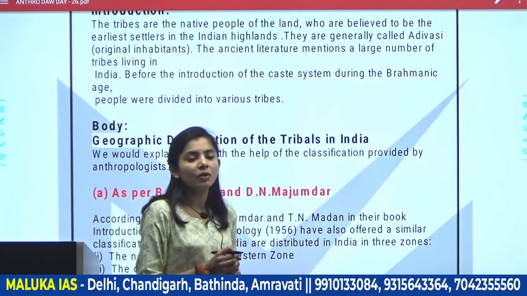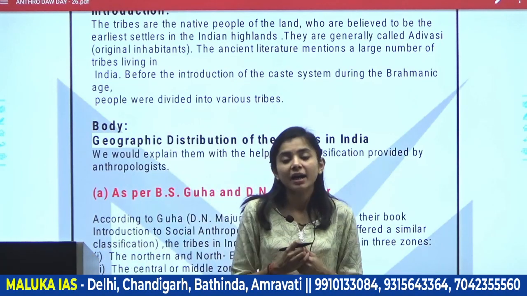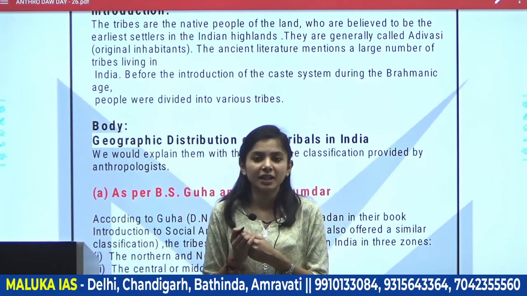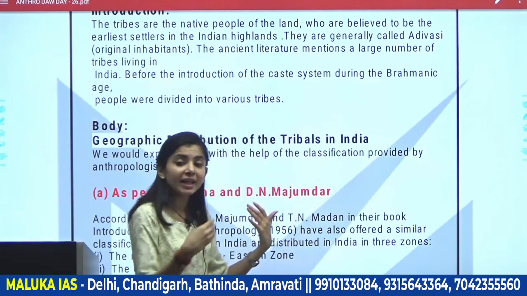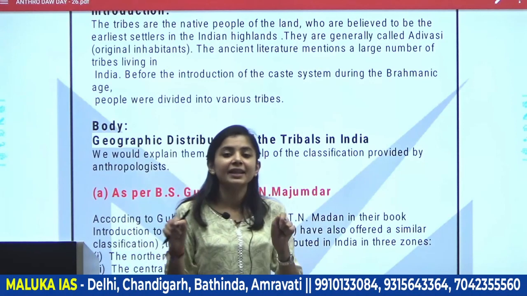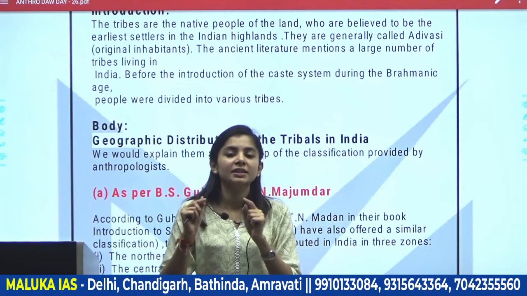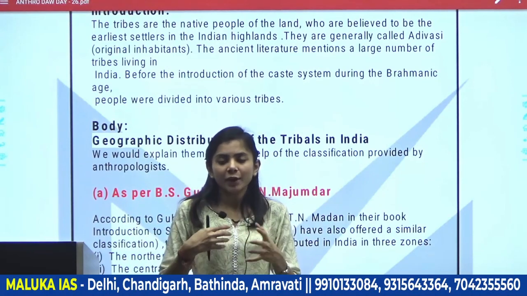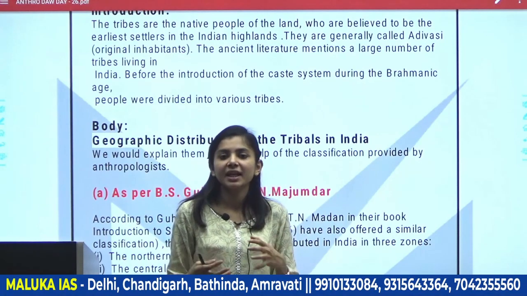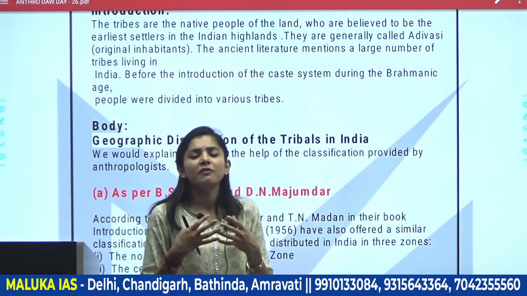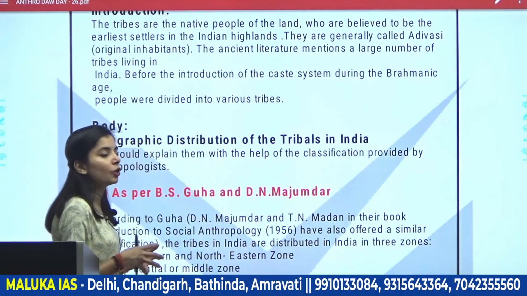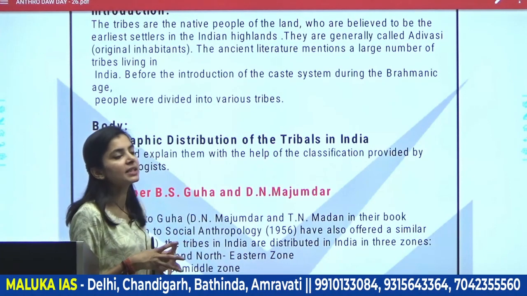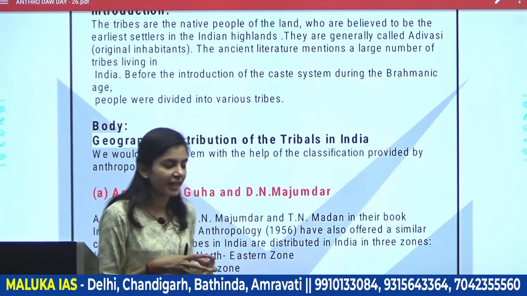And these original inhabitants are associated with the geographical region. Like S.C. Dubey, he divided the total Indian region into the southern, the western and the eastern, and on the basis of that he mentioned how we see the variabilities. So today's answer is going to be a little factual, because it will contain factual data.